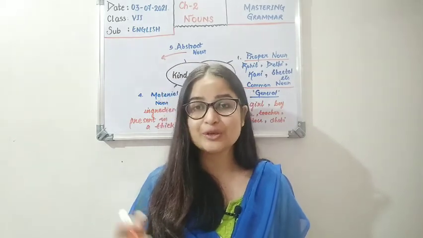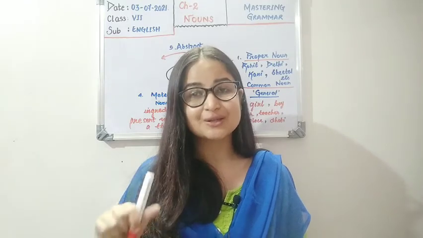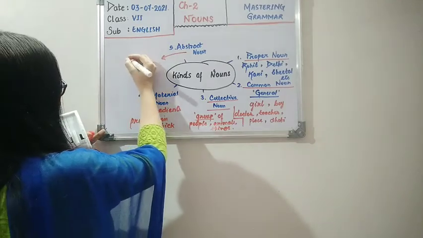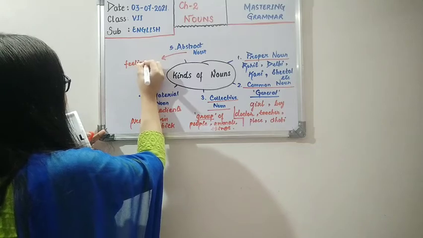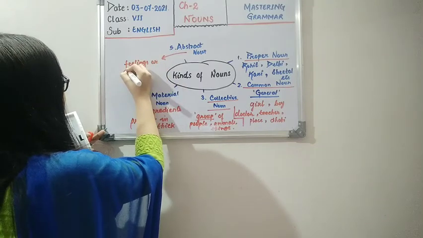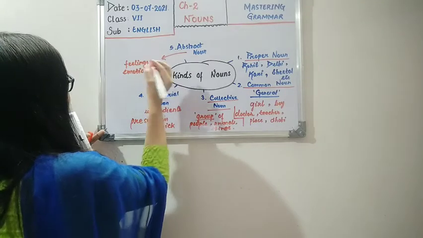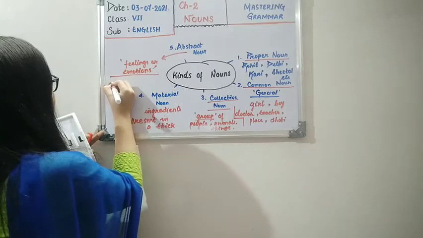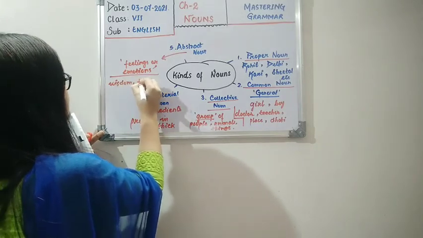Those words which are not seen or touched are called abstract nouns. So these are specially feelings or emotions. Those words which express feelings or emotions will be our abstract nouns. Like I gave you examples: wisdom, knowledge.